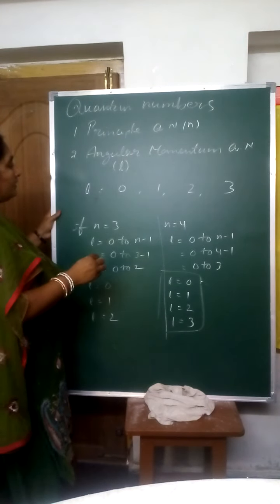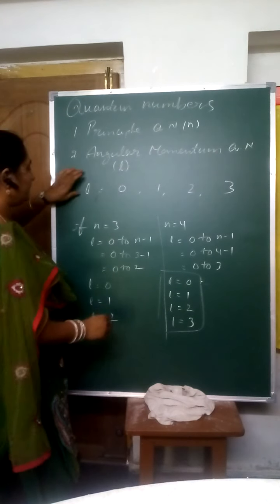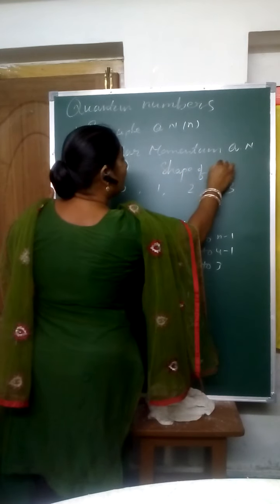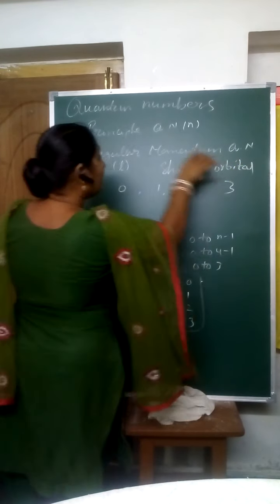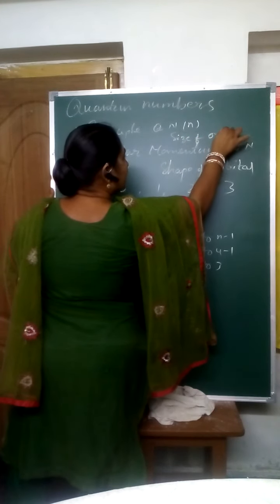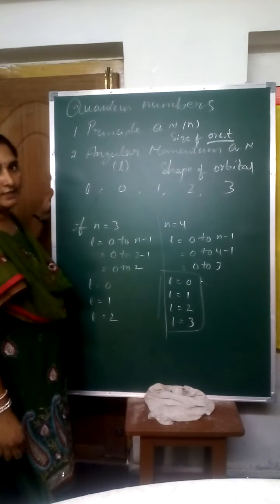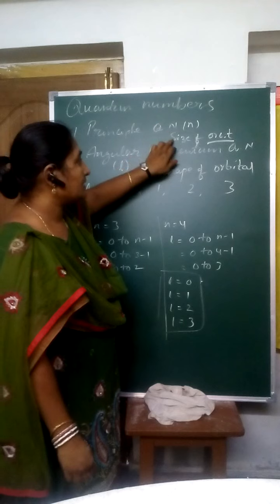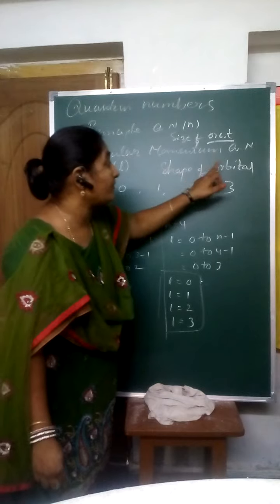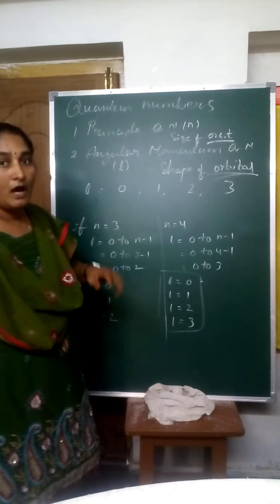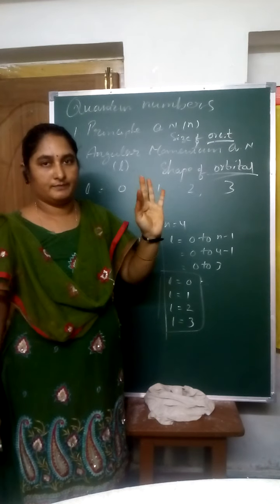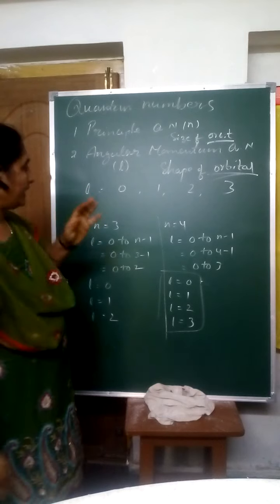Next, this tells us the shape of the orbital. You don't confuse here. The principal quantum number tells us the size of the orbit, but the angular momentum quantum number tells us the shape of the orbital. Orbitals are 4, we discussed before only. That is S, P, D, F.